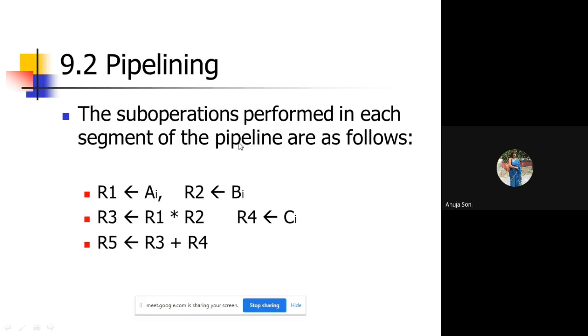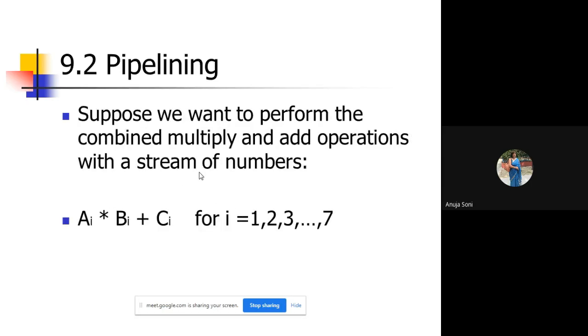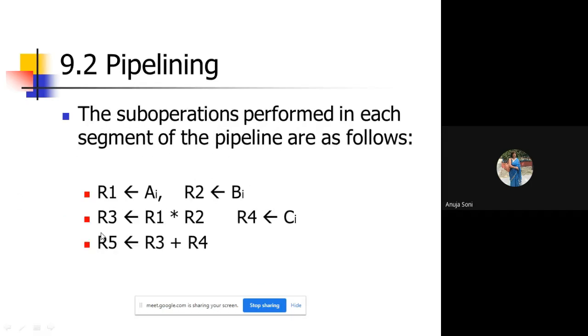Basically, how many segments will be required? The sub-operations performed in each segment of the pipeline are as follows. The input values A, B, C are taken, and A is transferred to register R1, B to R2. Some segment will be performing this kind of activity. Similarly, what will the next segment be doing? It will be multiplying.